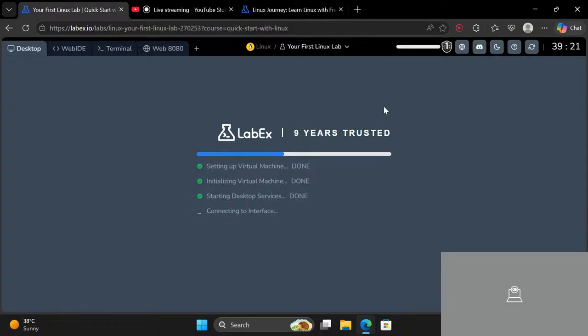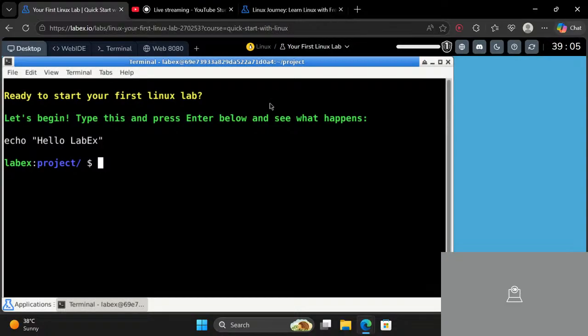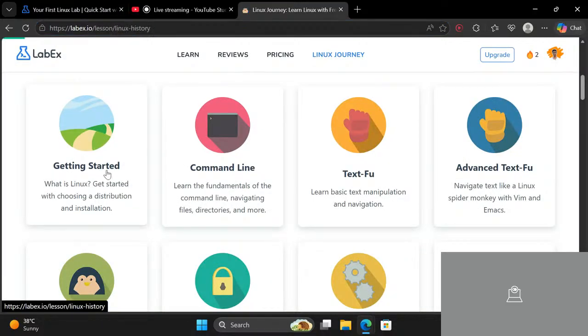It won't be available all the time. It will be a specific time, about 1 hour per day or something like that. While it is starting, okay, it has already started and our terminal has been launched. So let's just click over here.